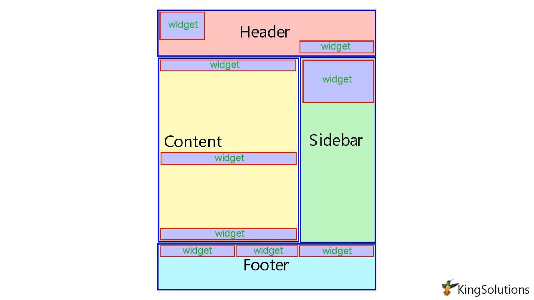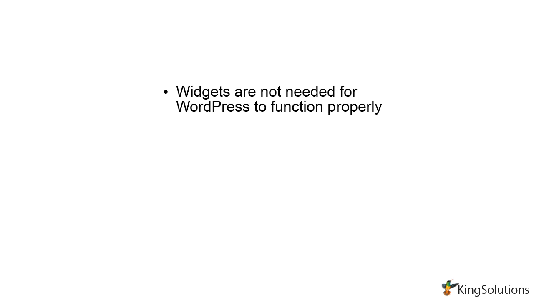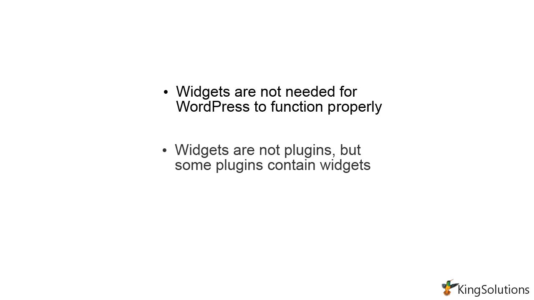While widget areas typically occur in web page sidebars, headers, and footers, a WordPress theme or plugin can place widget areas anywhere on a page. Widgets are not needed for WordPress to function properly. Widgets are not plugins, but some plugins contain widgets.